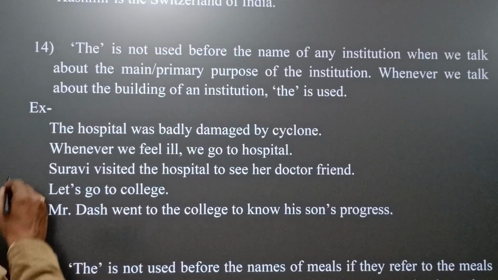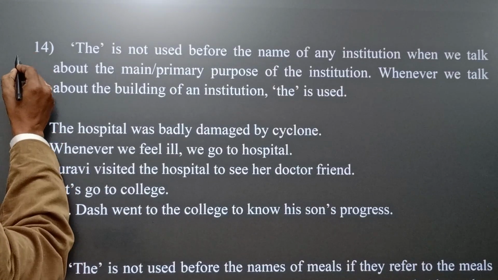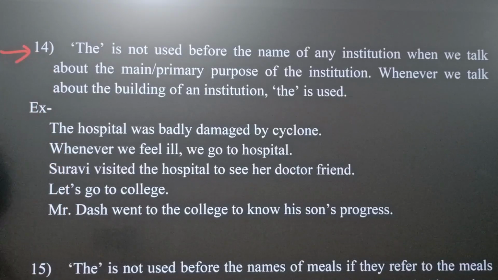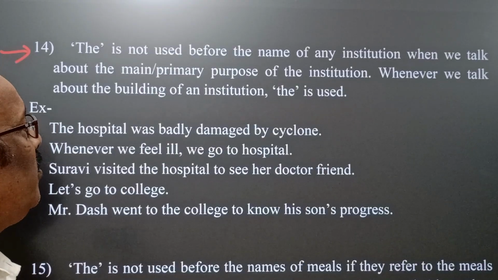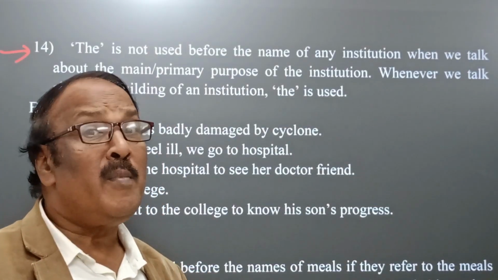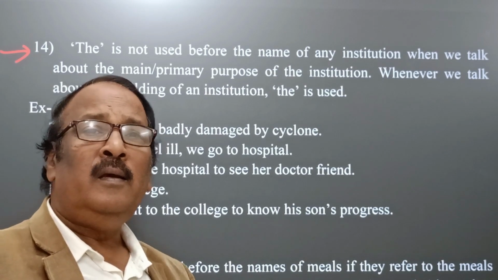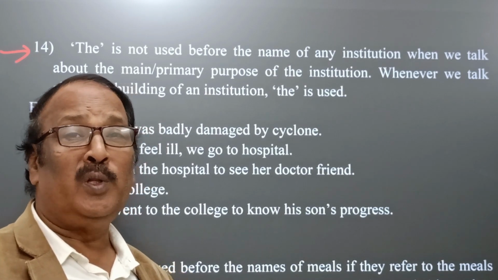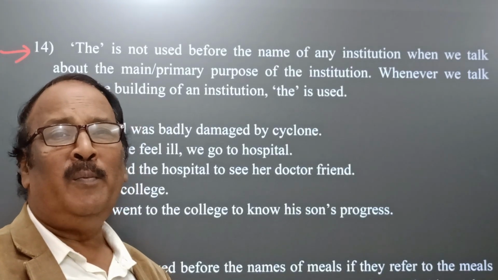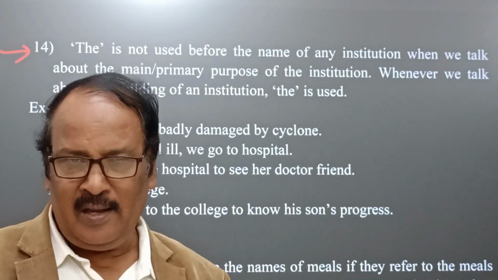Number 14 in this connection: "the" is not used before the name of any institution. Naturally, it is very common that generally "the" is not used before the name of an institution whenever it is meant for a particular purpose.